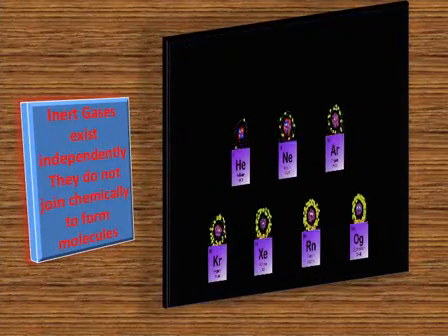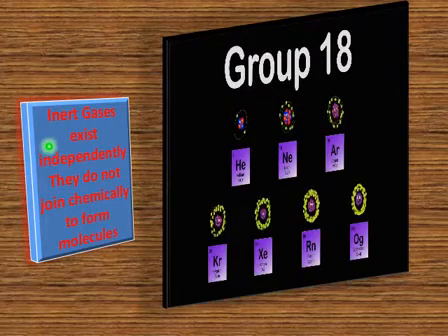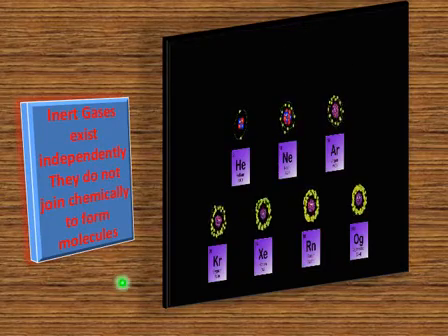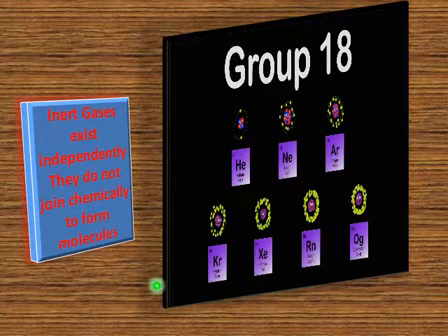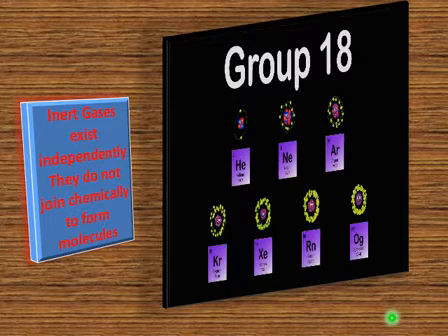Let's have a look at noble gases. They are also called inert gases. They exist independently. They do not join chemically to form molecules. Members of noble gases, or group 18, are before you: helium, neon, argon, krypton, xenon, radon. All these elements are members of group 8 or 18, and they are also called inert gases. They don't want to join with any other atom or among themselves to form compounds, either a molecule of a compound or a molecule of an element. They stay independently.